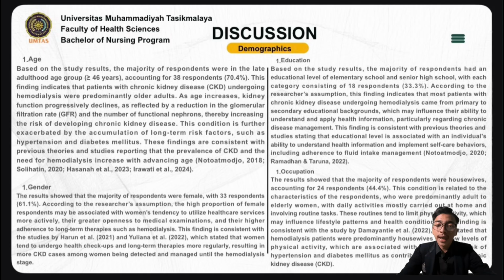The second is gender. The results showed that the majority of respondents were female, with 33 respondents, 61.1%. According to the research assumption, the high proportion of female respondents may be associated with women's tendency to utilize healthcare services more actively, their greater openness to medical examination, and their higher adherence to long-term therapy such as hemodialysis.